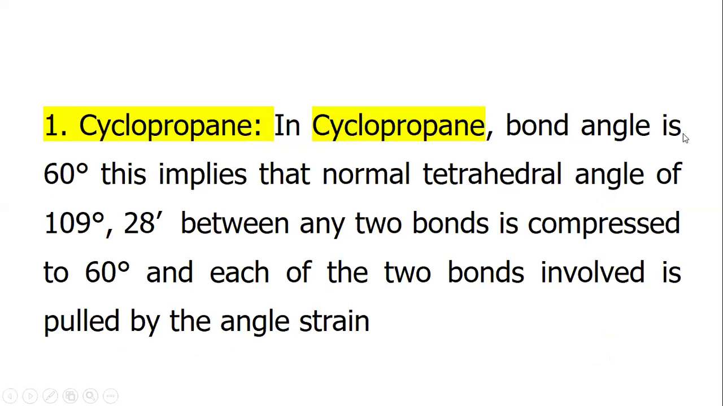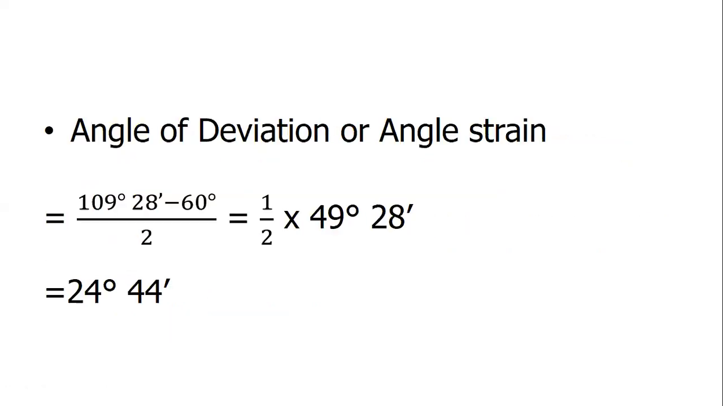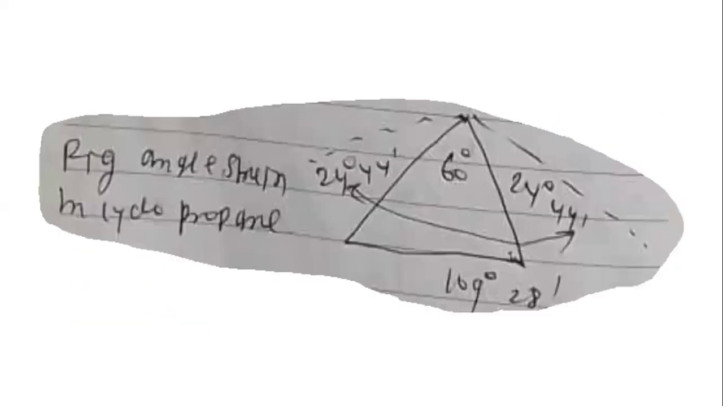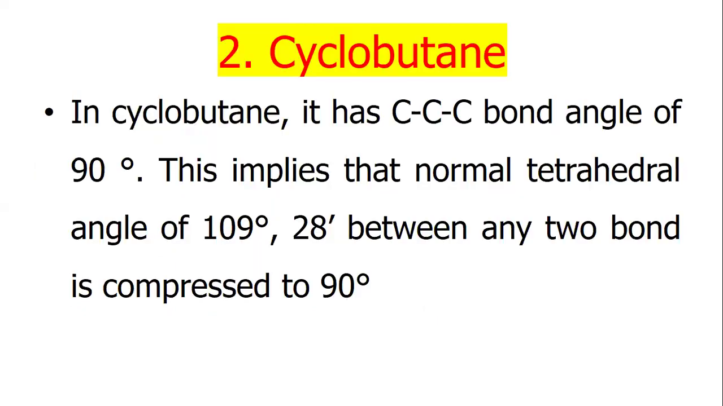Cyclopropane: in cyclopropane the bond angle is 60 degrees. This implies that the normal tetrahedral angle of 109 degrees 28 minutes between any two bonds is compressed to 60 degrees, and each of the two bonds is pulled by the angle strain. Angle of deviation or angle strain equals 109 degrees 28 minutes minus 60 degrees, so it is 24 degrees 44 minutes. This value of 24 degrees 44 minutes represents the angle strain through which each bond bends from the normal tetrahedral direction. Figure: angle strain of cyclopropane, cyclobutane.